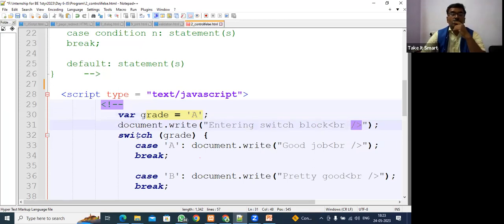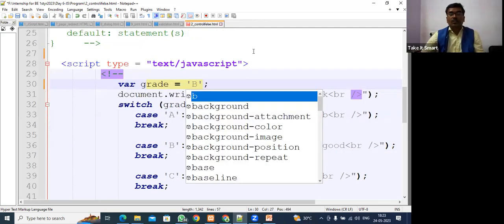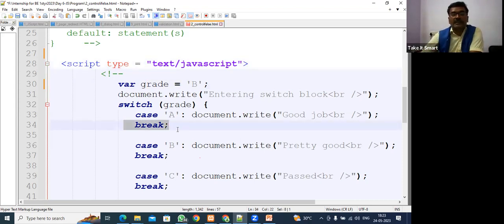Here it is going to check grade A. If the case is A, then good job is going to come. Suppose here it is B. Here multiple checking is not there. It directly goes, checks, and terminates from there, because a break statement is there.